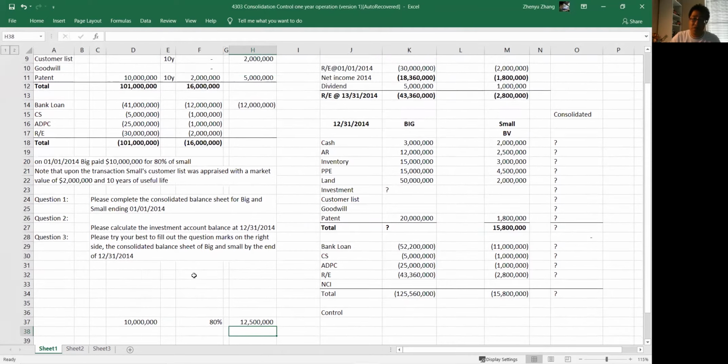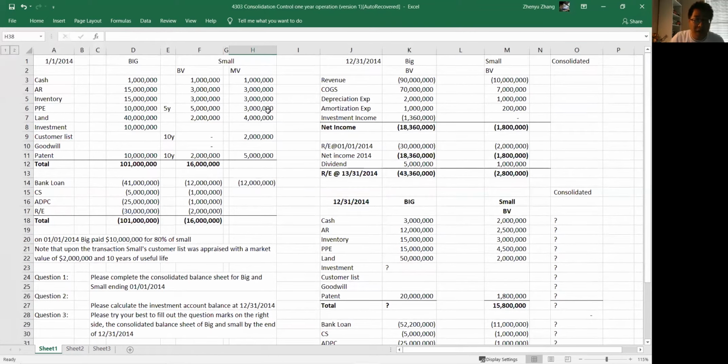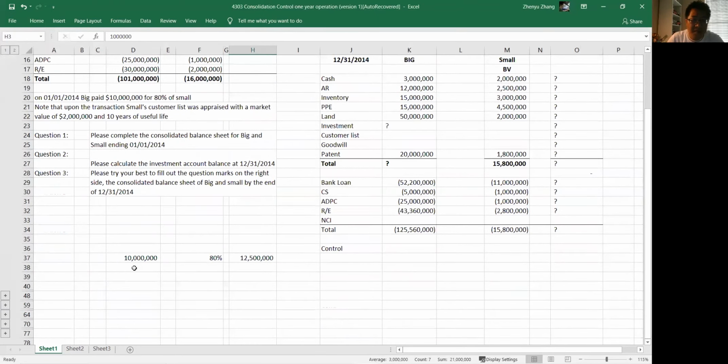That's very straightforward. If we look at this, the total market value of assets is 21 million, and the bank loan is 12 million market value.